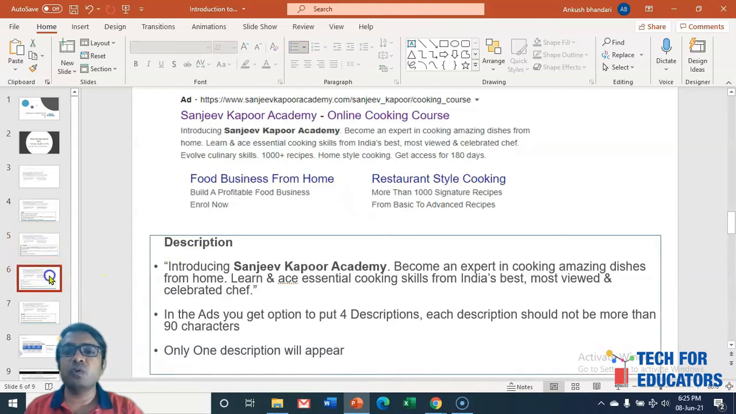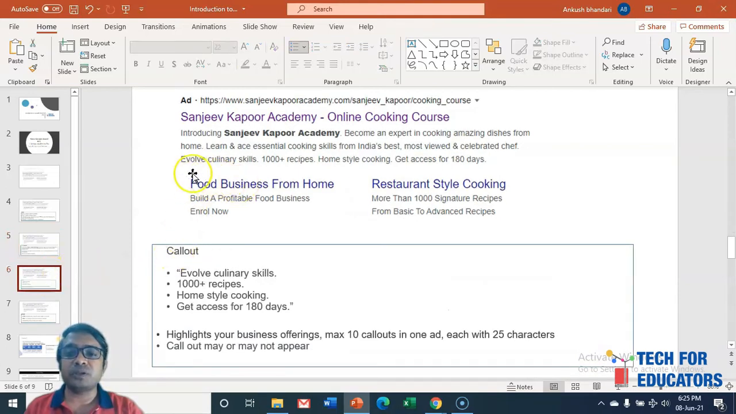Now let's move to callout options. So evolve culinary skills, 1000 recipes, home style cooking, and get access for 180 days. These are all callout extensions, and this extension highlights your business offering. So max 10 callout extensions in one ad, and each with 25 characters. So you should not cross the limit of 25 characters.